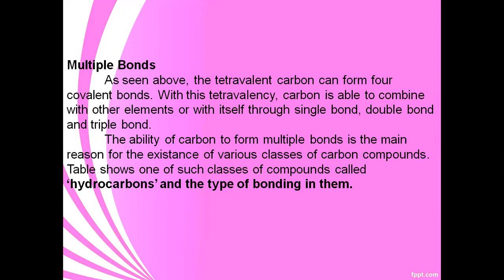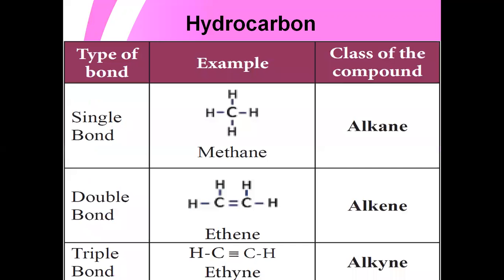So the carbon atoms form multiple bonds. Why do the carbon atoms form multiple bonds? To share the electrons. That is the reason the various classes of carbon compounds exist. One of the classes is hydrocarbons. The hydrocarbons have different types. So these are the classes of carbon compounds, that is alkane, alkene, alkyne. This class is called hydrocarbons.